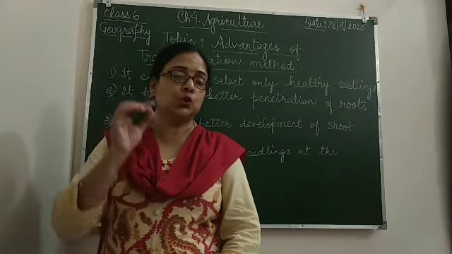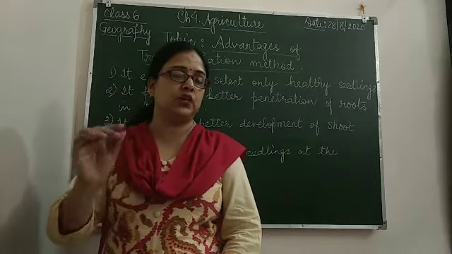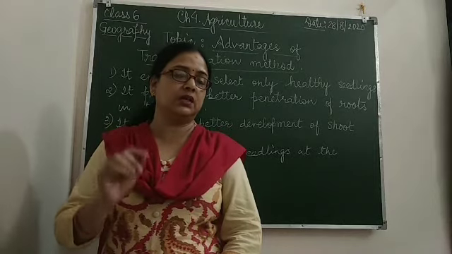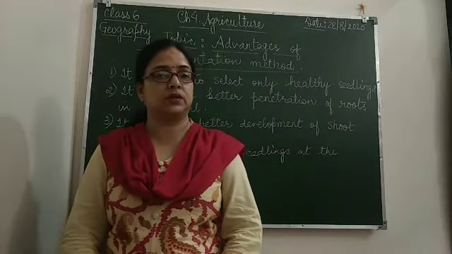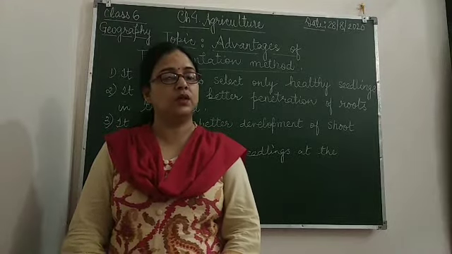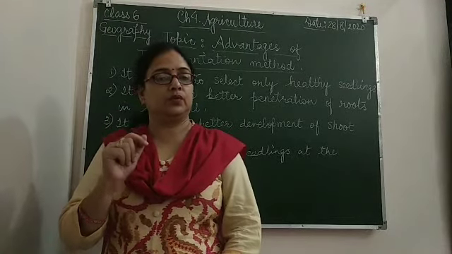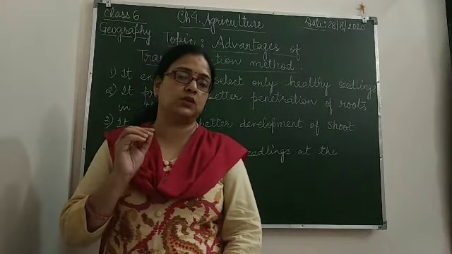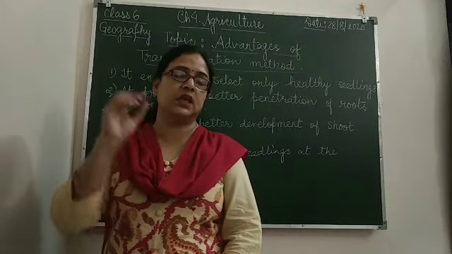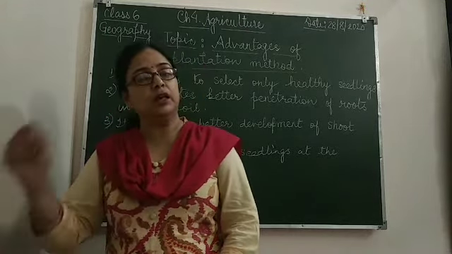The farmer first sows the seeds of these vegetables in the nursery or in the seed beds. Once the seed turns into the seedling, the farmer takes out those seedlings and replants them in the main field.